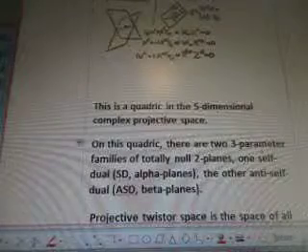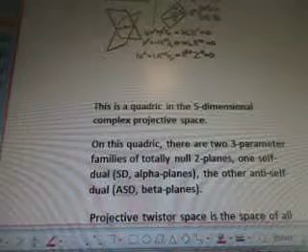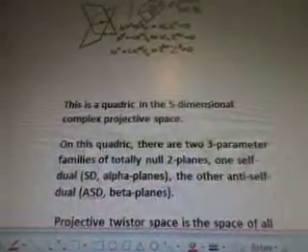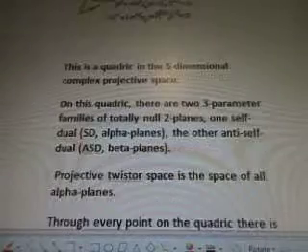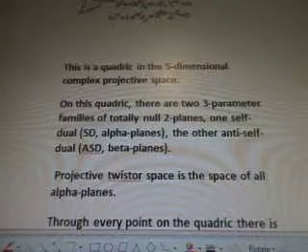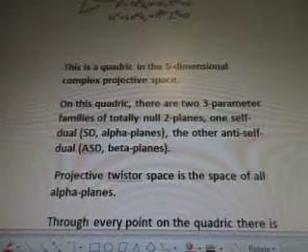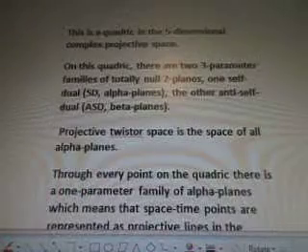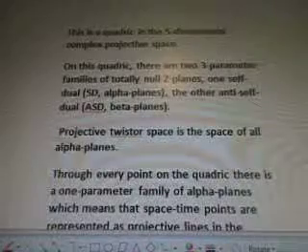So he talks about complexified, compactified M, incidence, and twistor space CP3 with all these calculations there. So this is a quadratic in the fifth dimensional complex projective space. On this quadratic there are two 3-parameter families of totally null two planes. One self-dual SD alpha planes and the other anti-self-dual ASD beta planes.